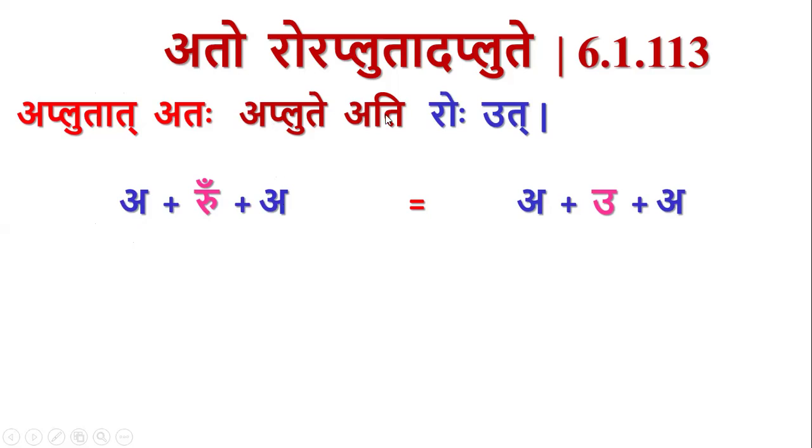Aplute ati, this is saptami, this is panchami. Roho is in shashti, so it is here. Uttu, so roho uttu, ru becomes u. Roho is the shashti ekavachana of ru. Like ru becomes ro.